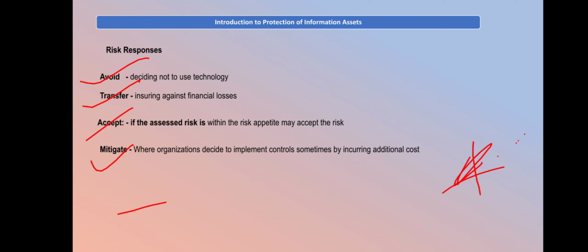Accept: in this case, after risk assessment, if we find that the risk from a particular event is not very high and it is within our risk appetite capacity, meaning we can bear the risk up to a particular amount, we can accept it. Mitigate: in this case, an organization implements some controls by incurring additional cost so that the cost of the risk should be reduced or the risk should be mitigated.